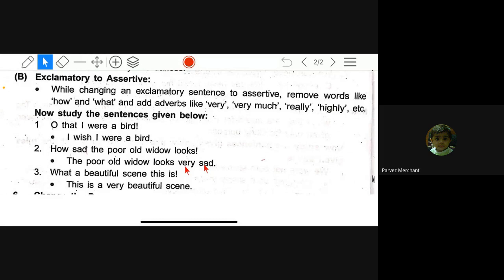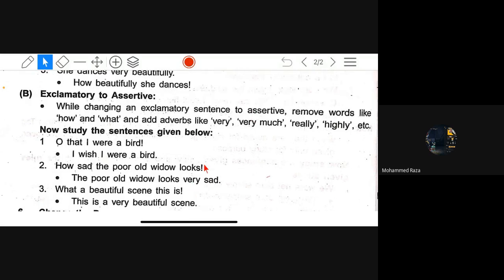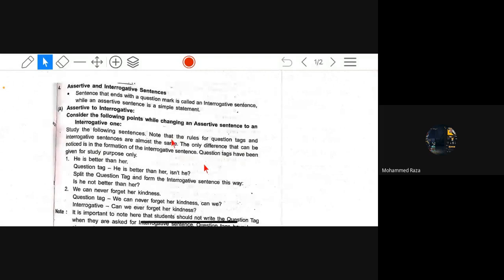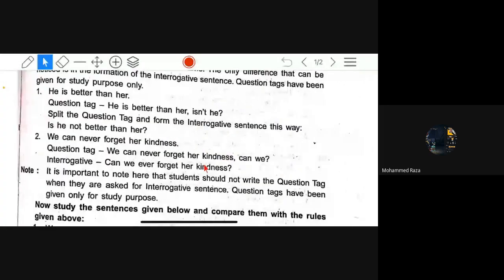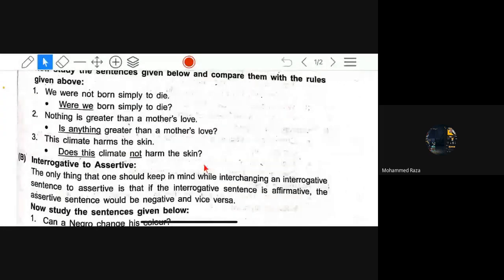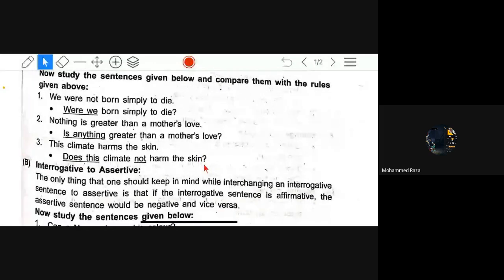Did you understand, all of you? Yes, sir. Do you understand? Yes, sir. But why is no one responding? Sir, I don't. See, assertive to interrogative also we will read some examples which we have done yesterday. Mohammed Abbas was reading. Will you read? Continue, Mohammed Abbas.